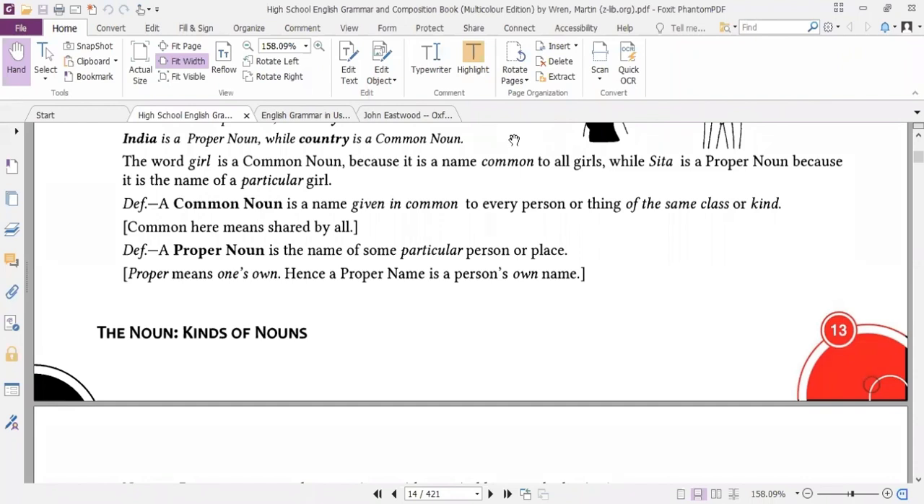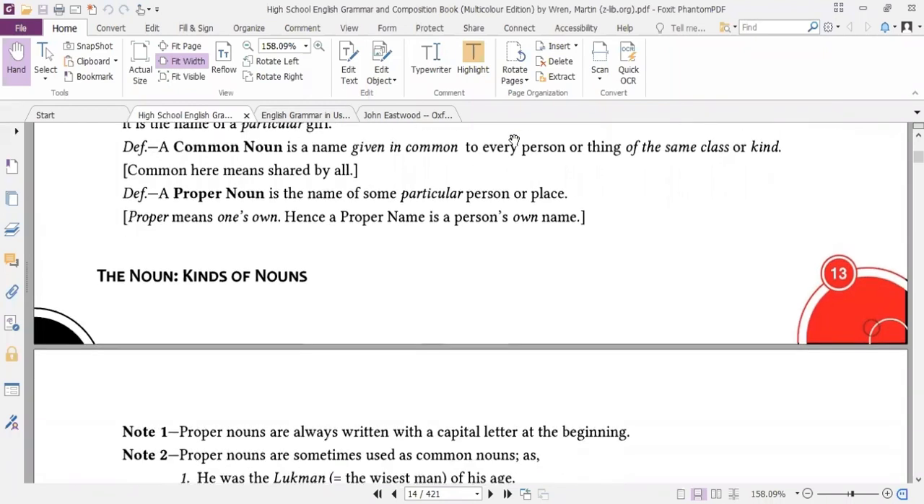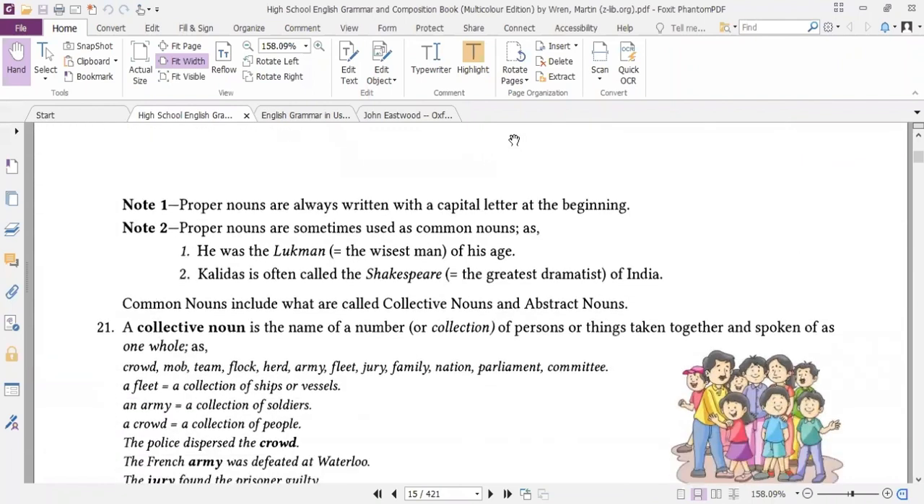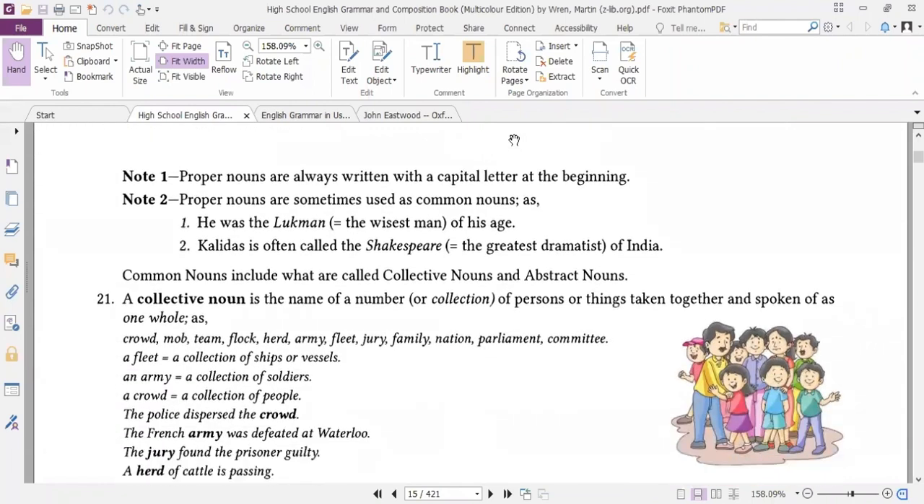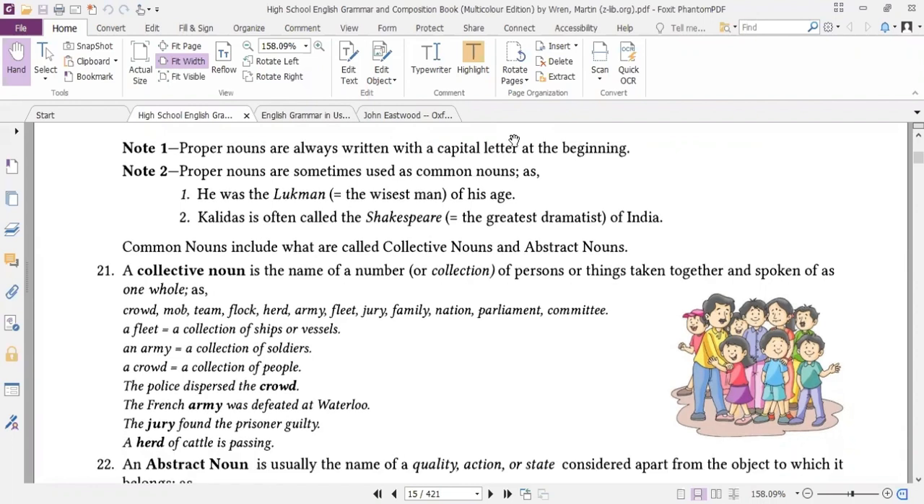Proper means specific to one particular individual. Hence, a proper name is a person's own individual name. So the kinds of noun: proper noun plus common noun. So far we have seen that proper nouns are always written with a capital letter. Capital letters will be used, and similarly proper nouns are sometimes used as common nouns.